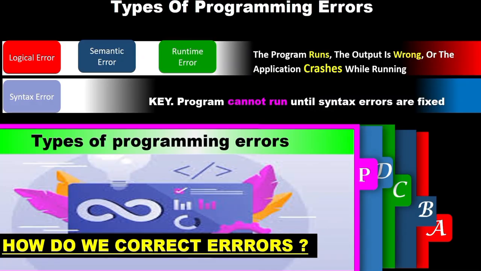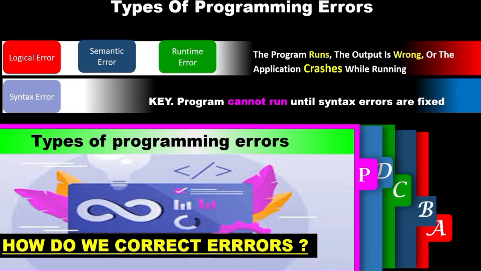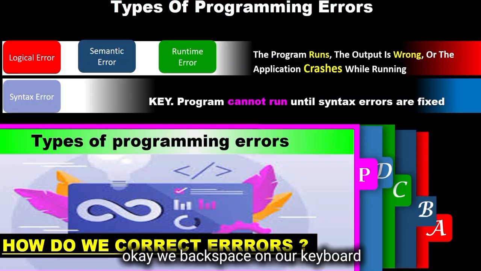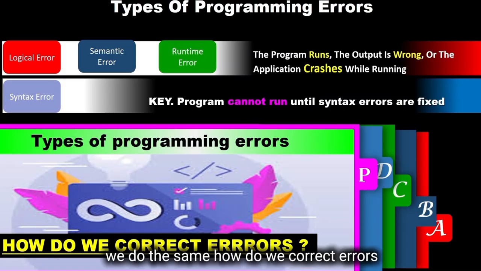Okay, how do we correct errors? So when we are talking about errors, imagine you are typing a formal letter, then you encounter wrong spellings. How do we correct those sentences and grammar? We backspace on our keyboard, trying to put the correct word or sentence. Is that okay? So even in programming, we do the same. How do we correct errors?